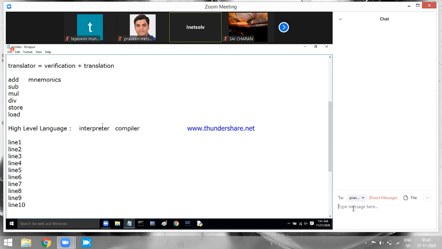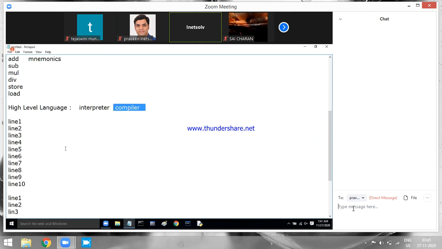So what is the difference between interpreter and compiler? Interpreter does not have memory, whereas compiler has memory. Is the point clear? Interpreter does not have memory and compiler has memory. That is one point. Second one.